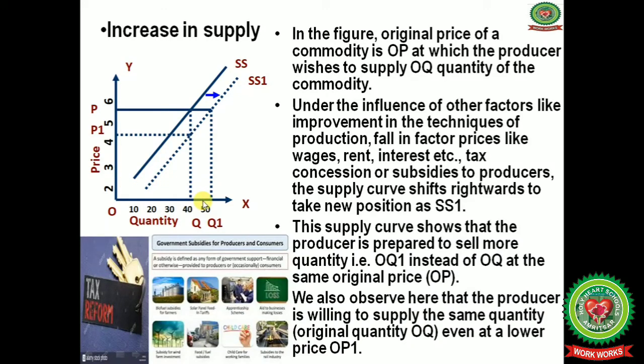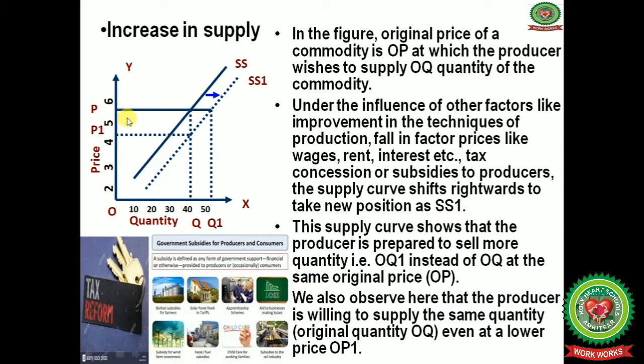Under the influence of other factors like improvement in the techniques of production, fall in the factor prices like wages, rent, interest, tax concession or subsidies to the producers, the supply curve shifts rightwards and takes the new position of SS1. This supply curve SS1 shows that the producer is prepared to sell more quantity, that is OQ1 instead of OQ, at the same original price, that is OP.